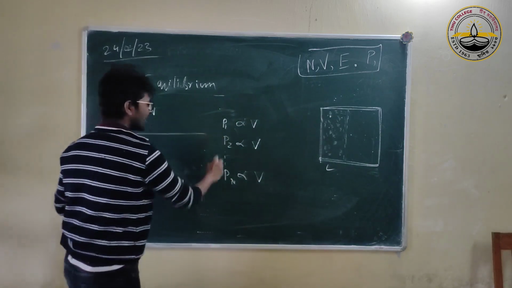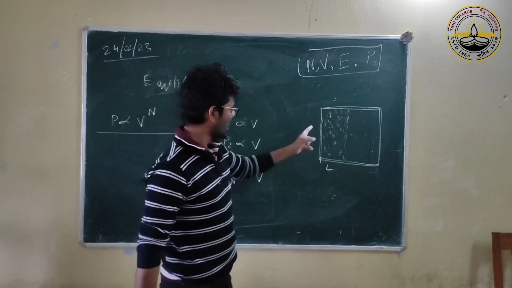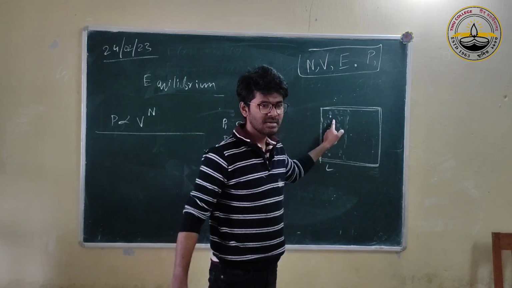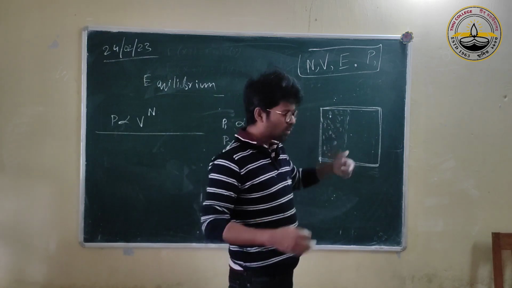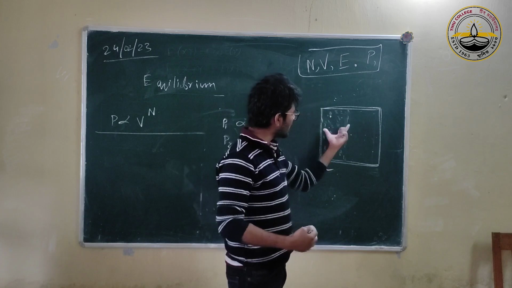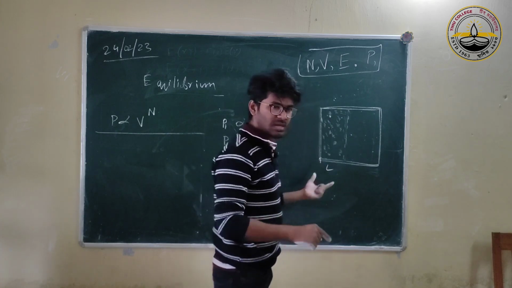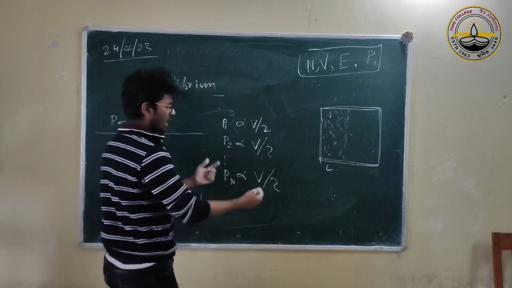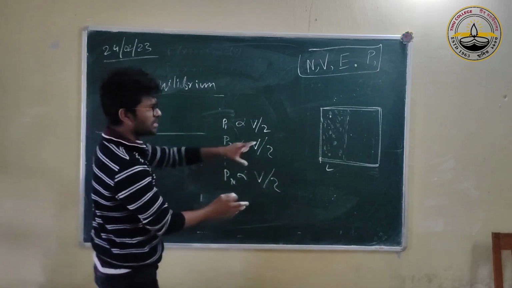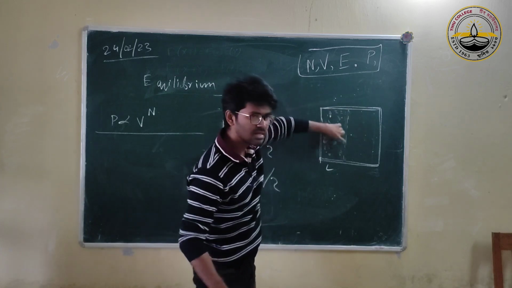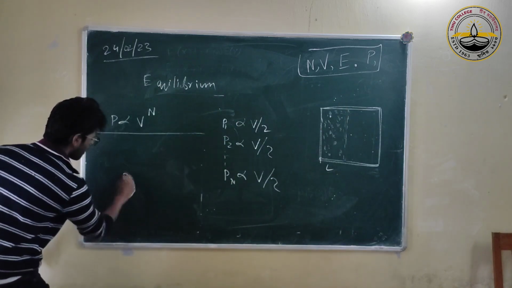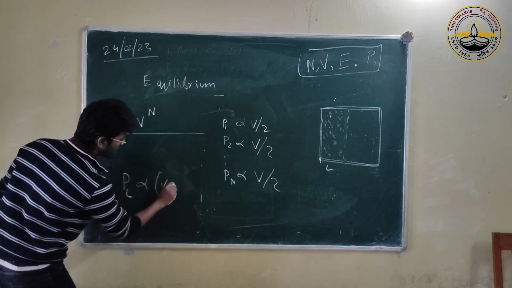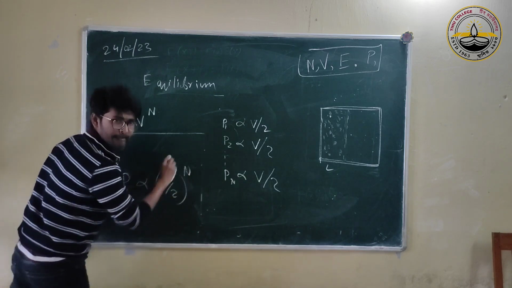Now, if we ask, the particle should be only in the left half. So if we want the particle only in the left half, then only the left half of the volume is available. So the probability must be V by 2. And the total probability of finding all the gas particles in the left half is, left half to full, let's say, V by 2 to the power n.